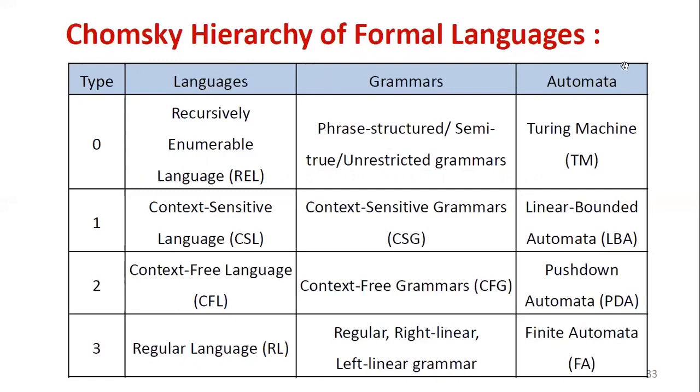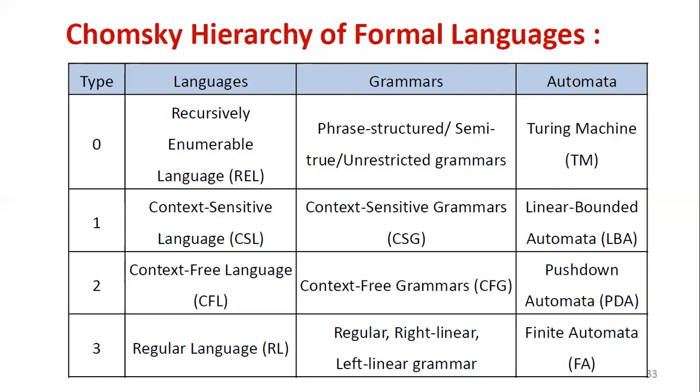Automata is also called an abstract model, abstract machine, recognizer or acceptor; any name is the same. Grammar, or formal grammar, we discussed recently. So what is a grammar? Language, we also covered what a formal language is. Automata, we discussed in our first lecture, the introduction to automata. So all these terms we have covered.